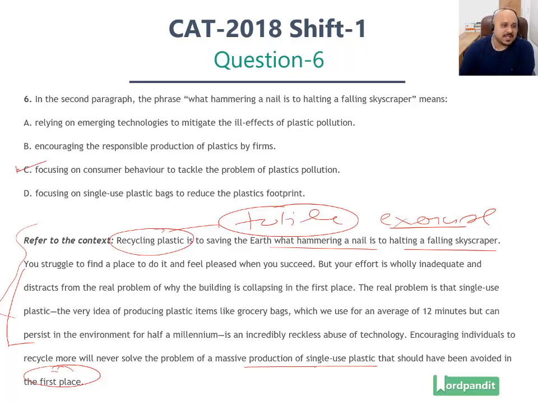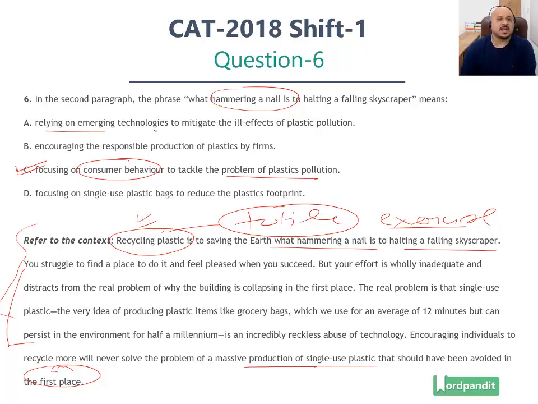Option number C does that for us, focusing on consumer behavior to tackle the problem of plastic pollution. When it says focusing on consumer behavior, that is recycling plastic. This is the reference here. We are asking consumers to recycle plastic, whereas what is the problem? The problem is on the producer side. That is what the passage talks about. This activity of recycling plastic, focusing on consumer behavior, is equivalent to hammering a nail to halt a falling skyscraper. That is why option number C is the correct answer here.